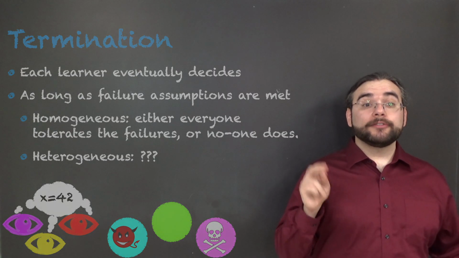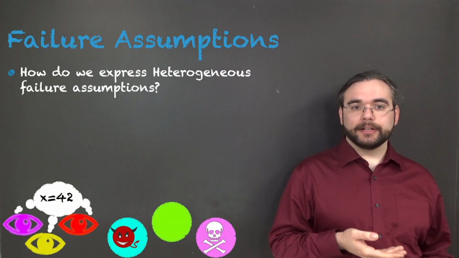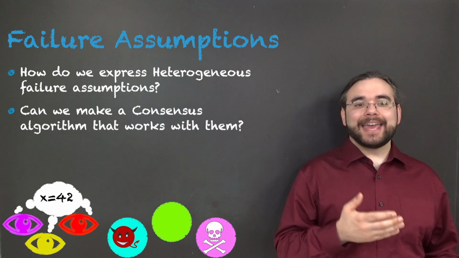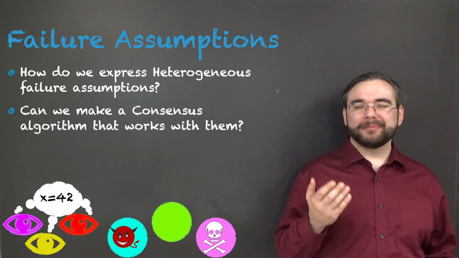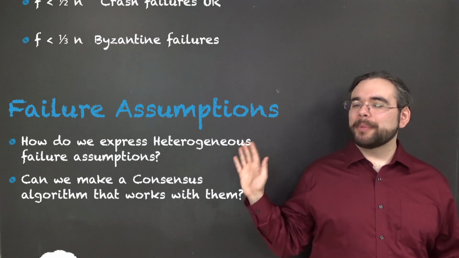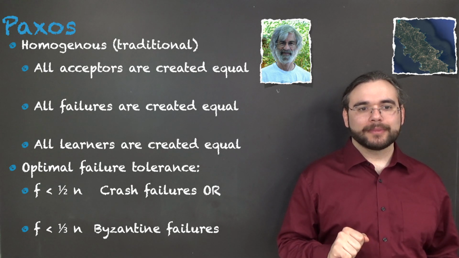Anyway, we're left with 2 questions. How do we express heterogeneous failure assumptions as opposed to homogeneous ones? And can we make a consensus algorithm that works under those assumptions? But before we can answer those, we have to go back and learn a little more about Lamport's Paxos.